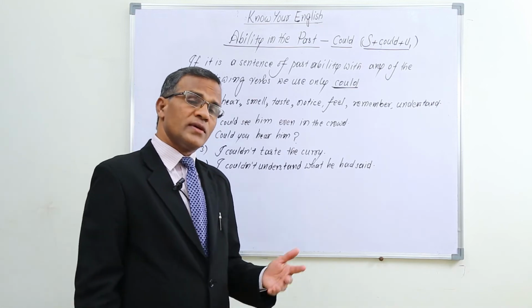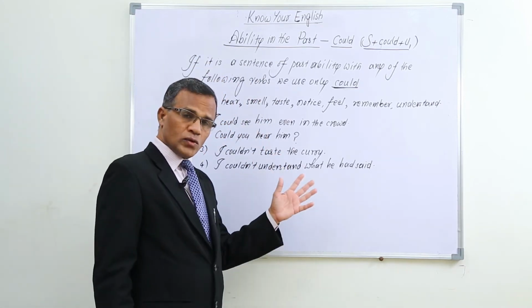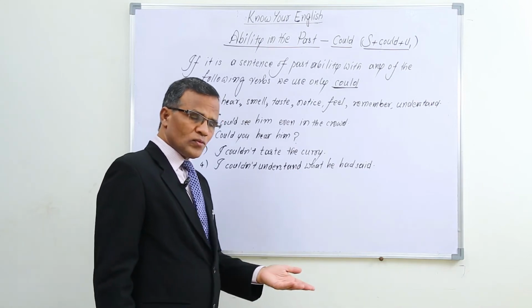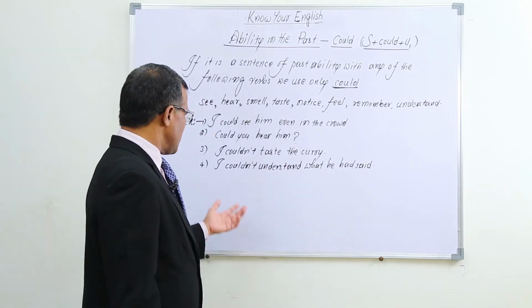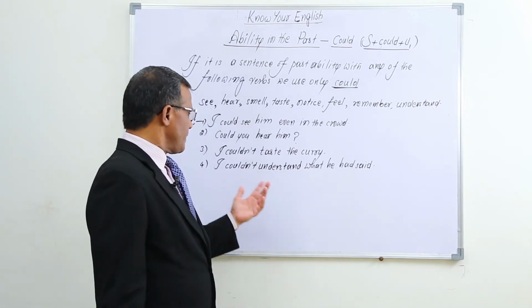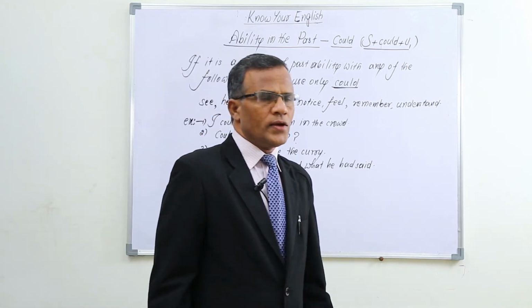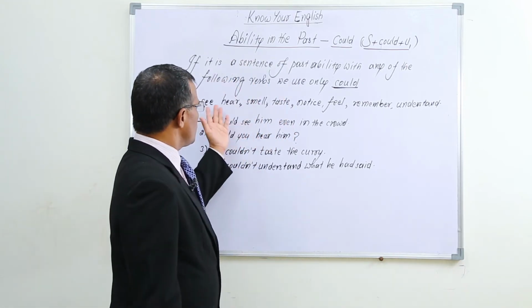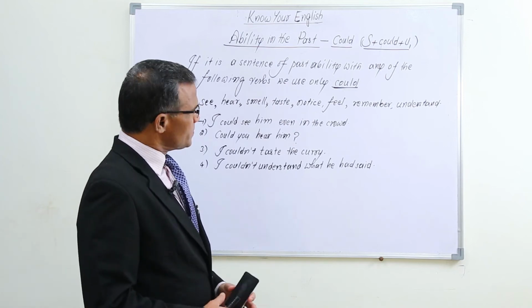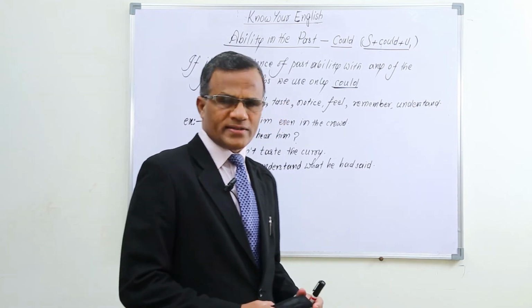Because his voice was generally low, even at that time, could you hear what he said? We can say like that. And in the same way, I couldn't taste the curry. I couldn't understand what he had said. In this way, we use could with these verbs in sentences of past ability.